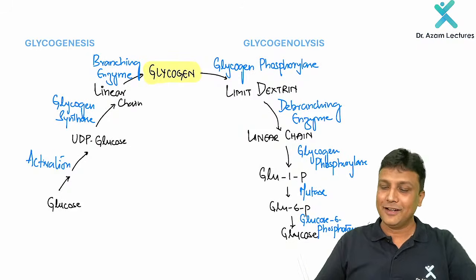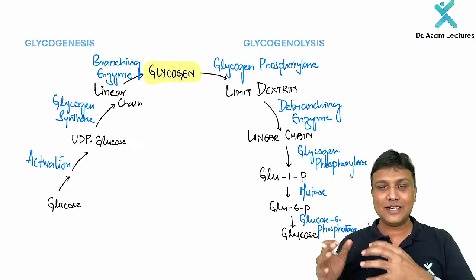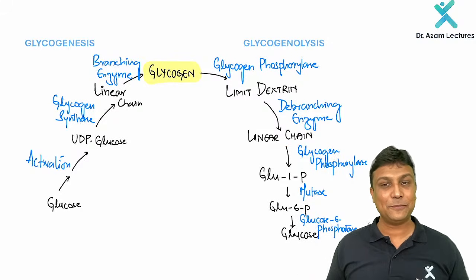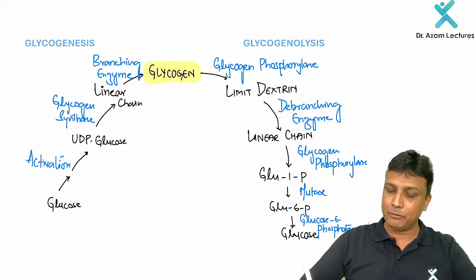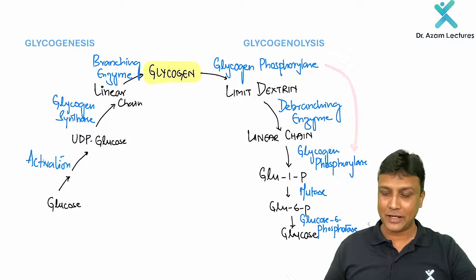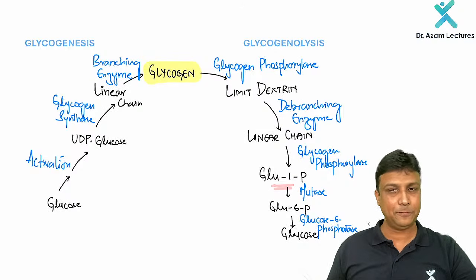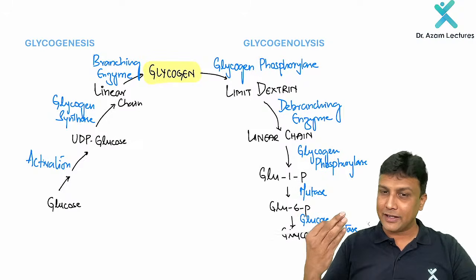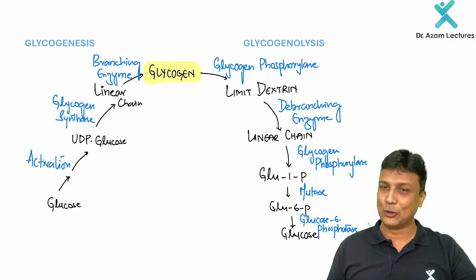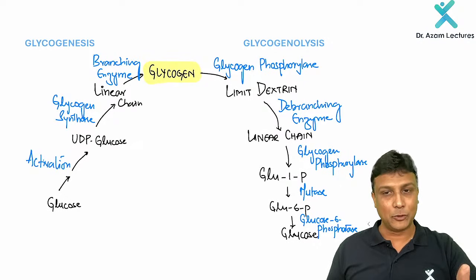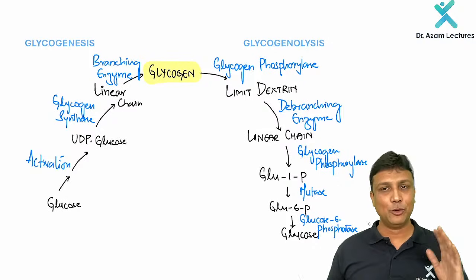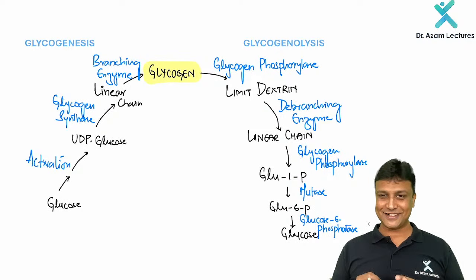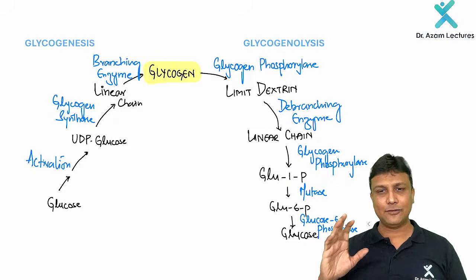So what will be the next thing? The next thing will be the debranching enzyme. The debranching enzyme is going to remove the branch from there, and after removing the branch, we are obviously going to get a linear chain. That linear chain is again broken down by the same enzyme, glycogen phosphorylase, and it is going to become glucose 1-phosphate. Now glucose 1-phosphate to glucose 6-phosphate, we are moving the phosphate group from the 1 carbon to the 6 carbon on the same glucose molecule. The name of the enzyme will be what here? Mutase. And finally, my dear friend, removing that phosphate group, the name of the enzyme will be glucose 6-phosphatase. So we have quickly revised this one here, sir.